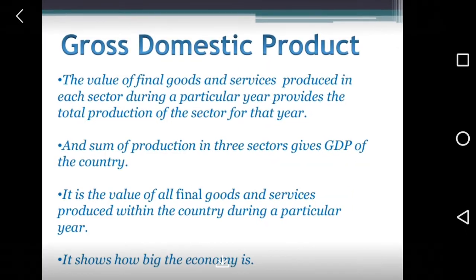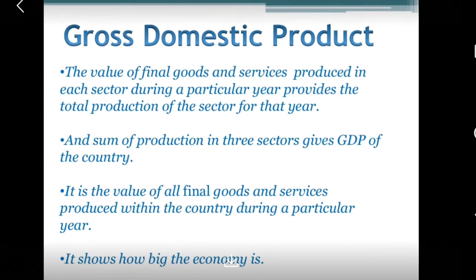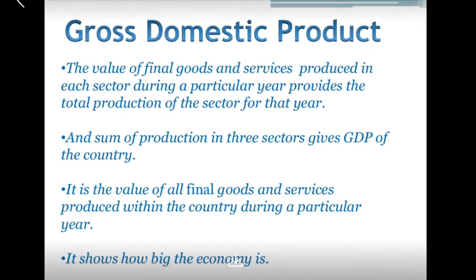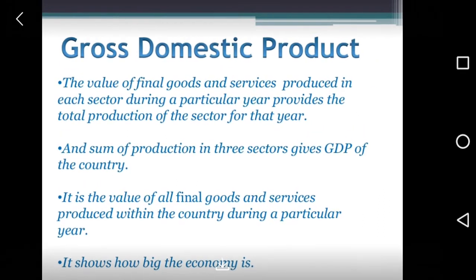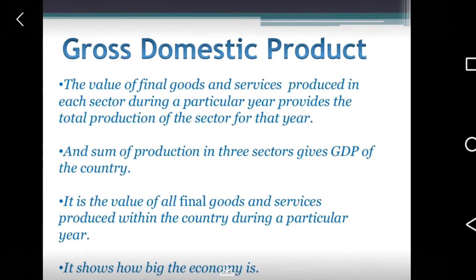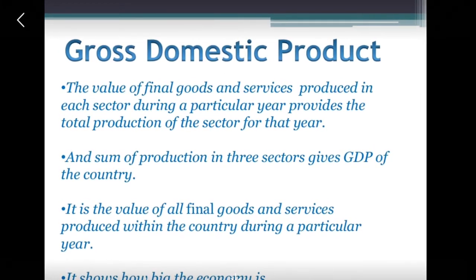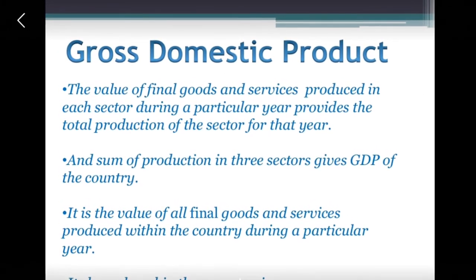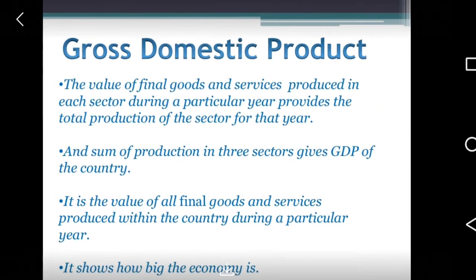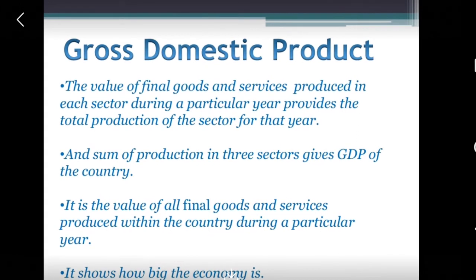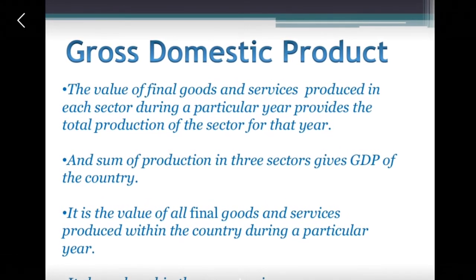Let us now gather information about this economic term GDP, or what we are saying as gross domestic product. How will we find out the total production of a particular sector in a particular year? We'll take the value of the final goods and services produced in that sector. Then how to calculate the GDP? We'll have to take the sum of the production in the three sectors.